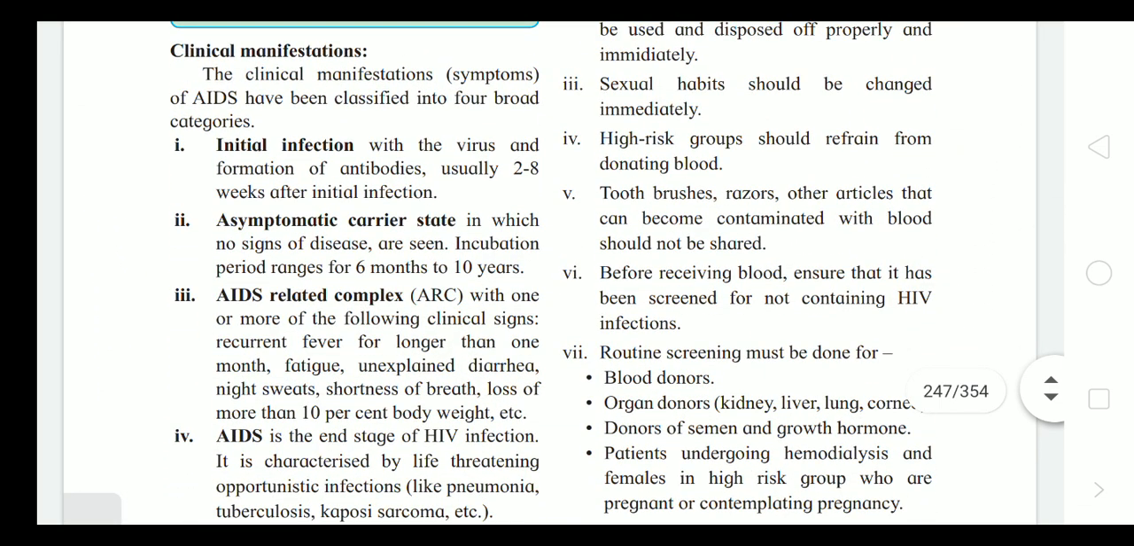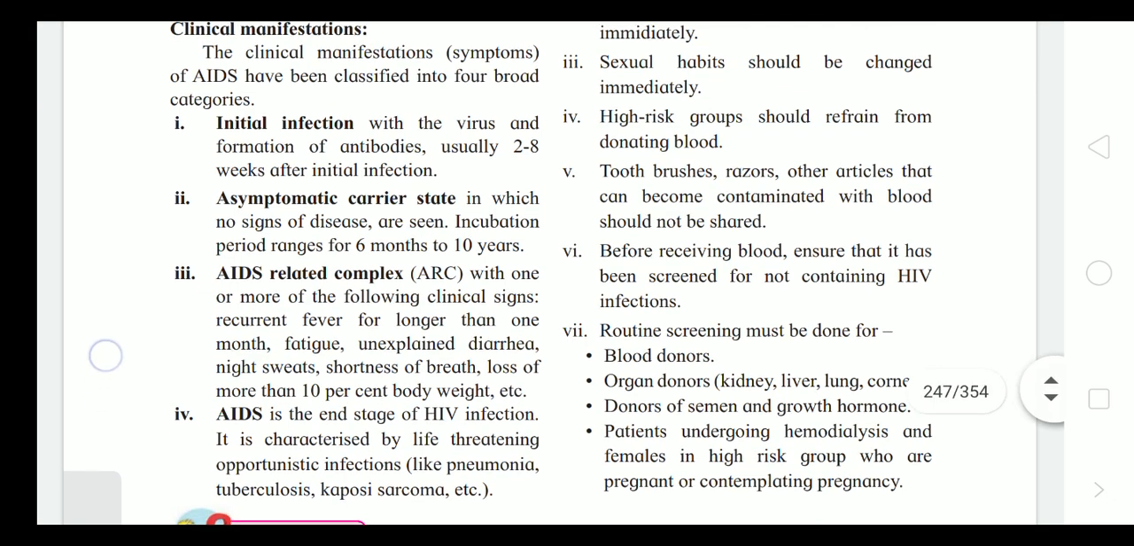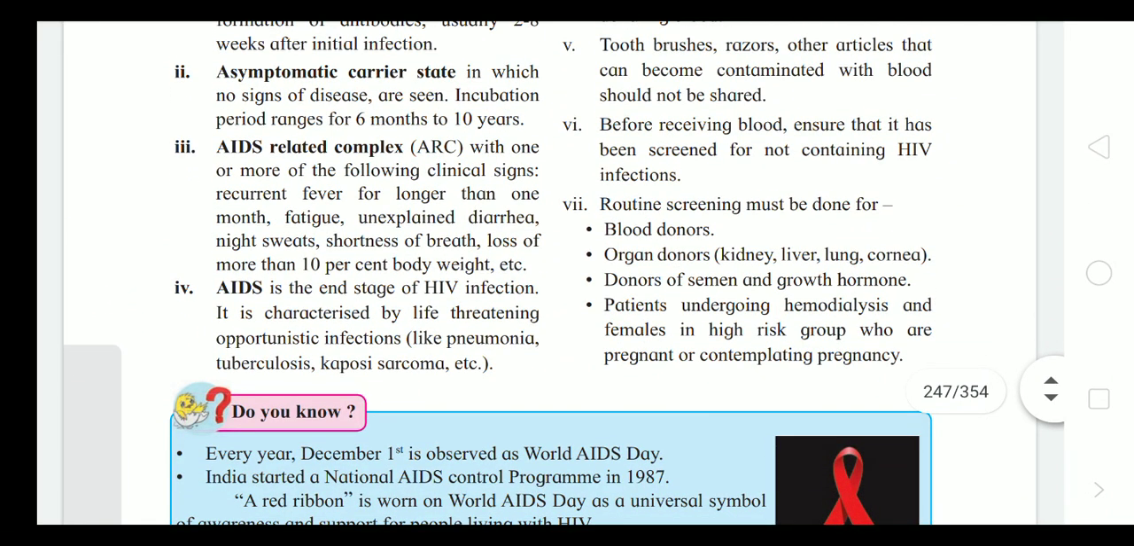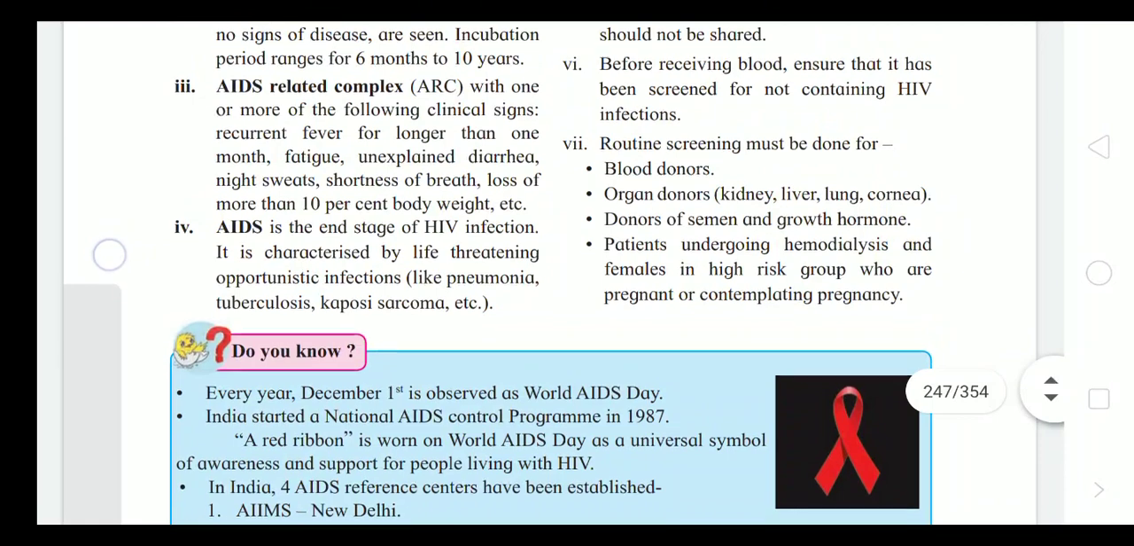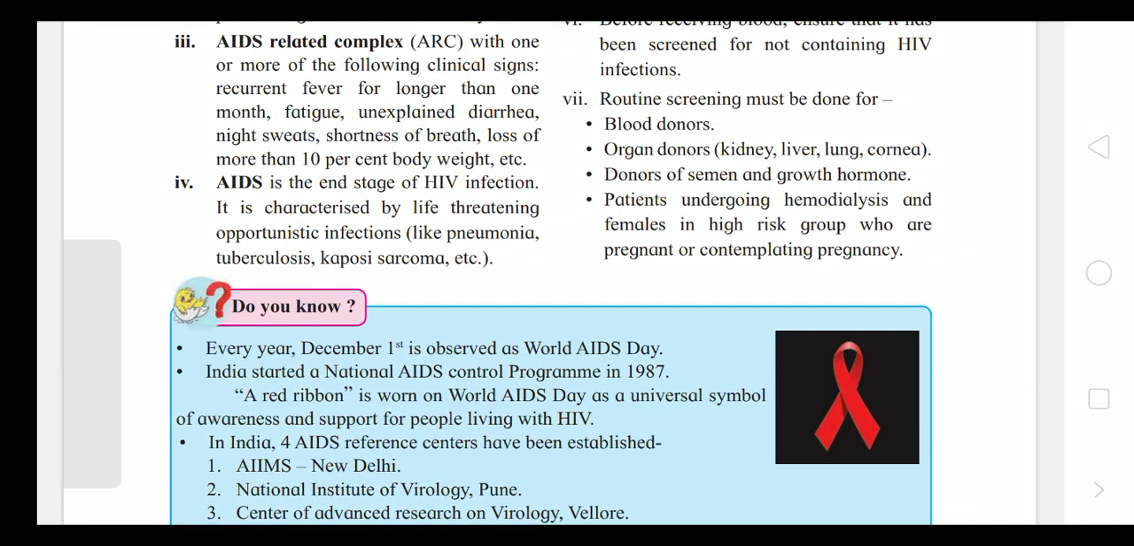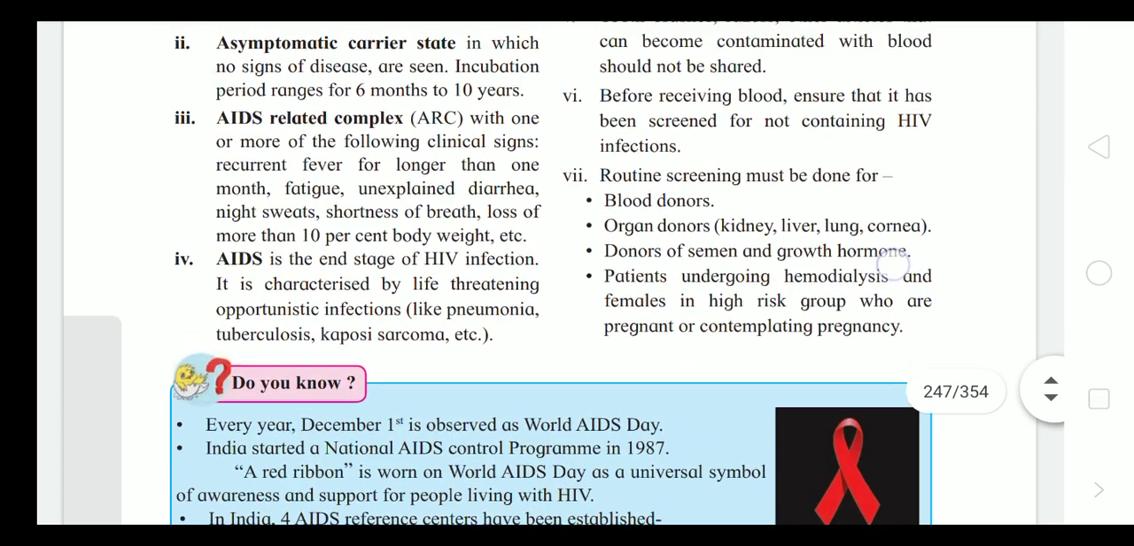Clinical significance. Clinical manifestations: the initial infection, 2 to 8 weeks after the initial infection, involves the virus and the formation of antibodies. The asymptomatic carrier state lasts from 6 months to 10 years, and there may be no signs of disease in this period. AIDS related complex, lasting more than 1 month: fatigue, unexplained diarrhea, night sweats, shortness of breath, loss of more than 10% of the body weight. And AIDS, the last stage, the end stage of HIV infection, with life threatening opportunistic infections like pneumonia, tuberculosis, Kaposi sarcoma.